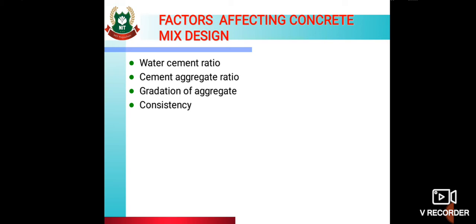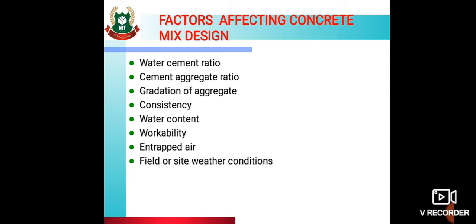So these factors will affect the concrete. We have discussed this earlier. Water content, workability, entrapped air, field or site weather conditions, admixtures. So these factors will affect the concrete mix design.